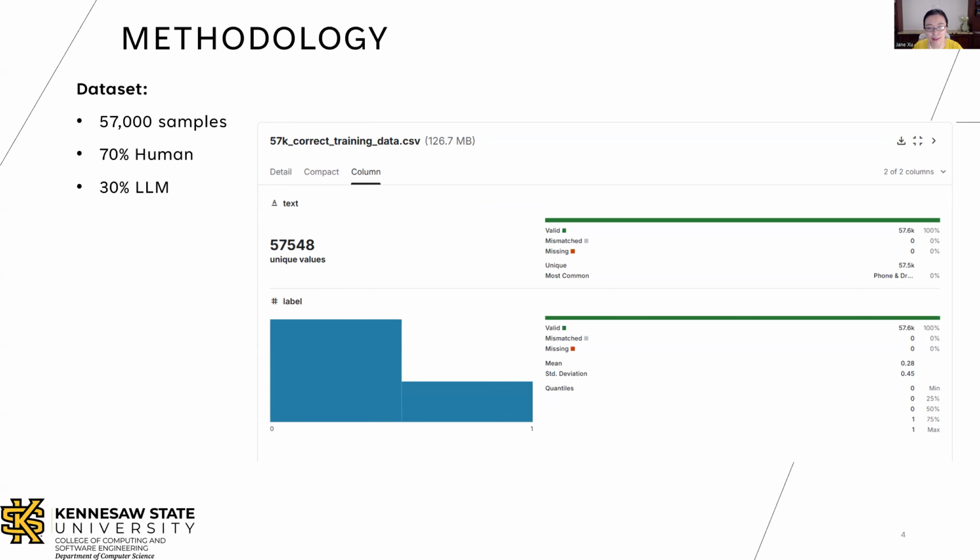Our competition dataset comprises about 57,000 essays, and 70% were written by students, and 30% were generated by various LLMs. We arbitrarily set 0 as human-generated and 1 as LLM-generated in our experiment.